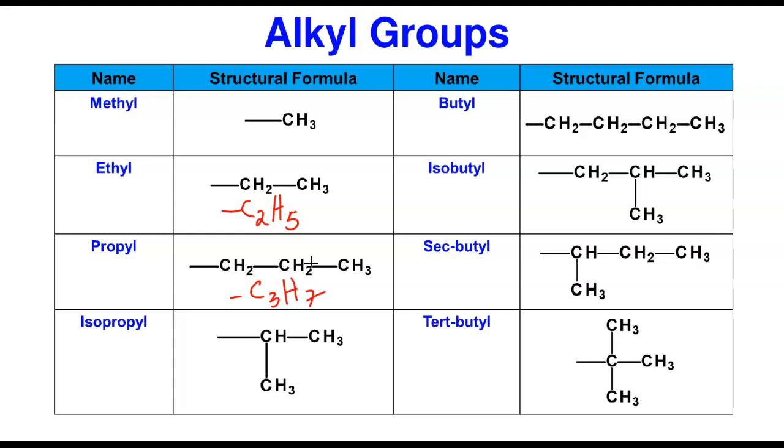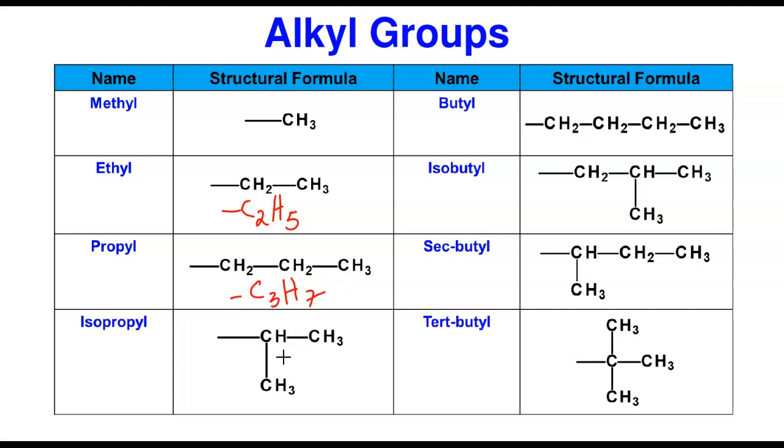And when you count it, 1, 2, 3, and 2, 4 plus 3 is 7 hydrogen. Now, propyl has 2 types: propyl and isopropyl. Look at isopropyl here. Isopropyl means we take out one of these and use it as a branch point at this point to give you this. This is propyl.